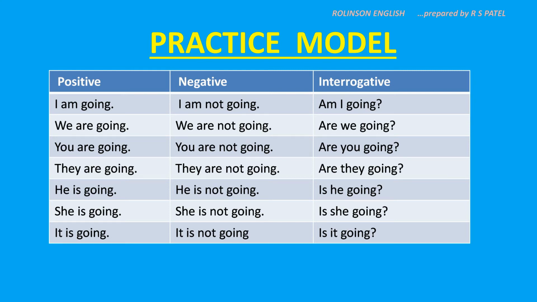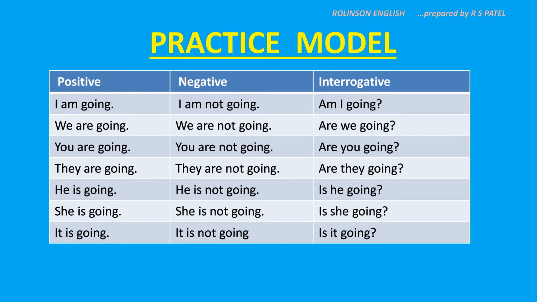In negative, use not after the helping verbs and you will get the negative. It's very easy. Go on writing and reading it. I am not going, we are not going, you are not going, they are not going, he is not going, she is not going, it is not going.